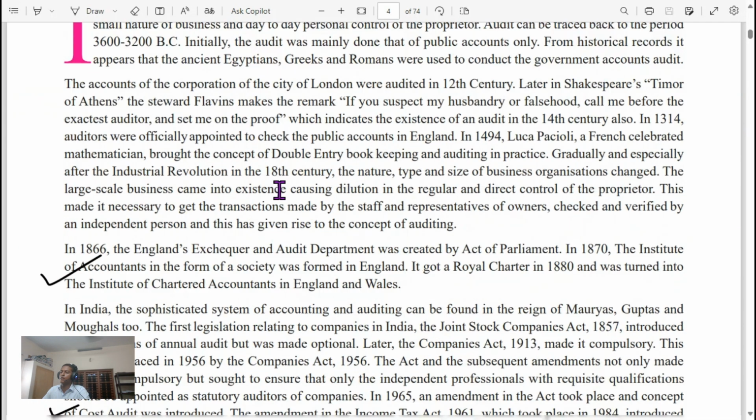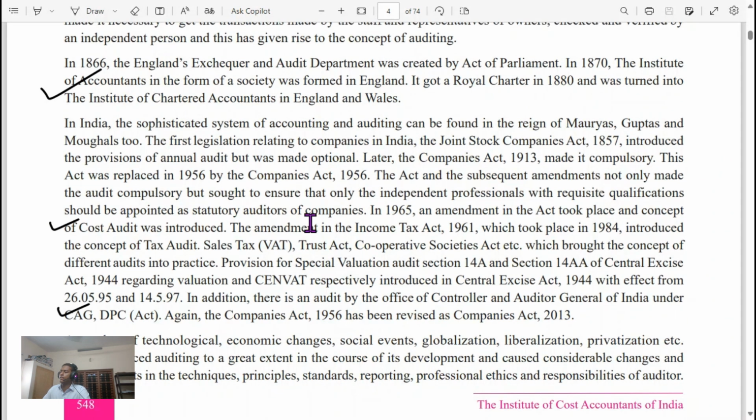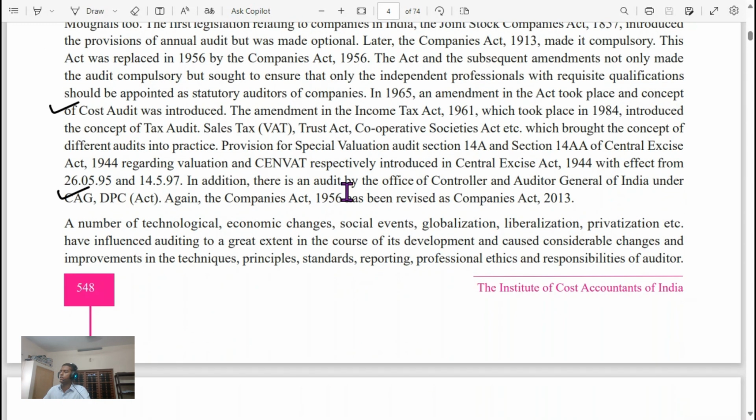Evolution of auditing. In 1866, England's Exchequer and Audit Department was created by Act of Parliament. In 1870, the Institute of Accountants in the form of a society was formed in England. It got a royal charter in 1880 and was turned into the Institute of Chartered Accountants in England and Wales. In 1965, an amendment in the Act took place and the concept of cost audit was introduced. Also, in addition, there is an audit by the Office of the Comptroller and Auditor General of India under the CAG DPC Act.